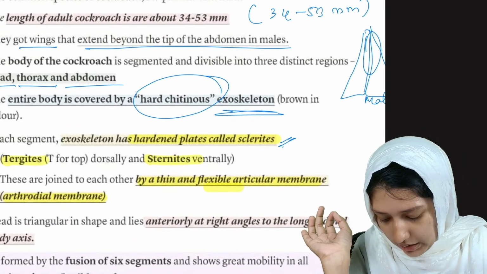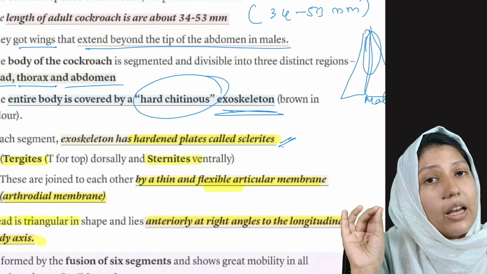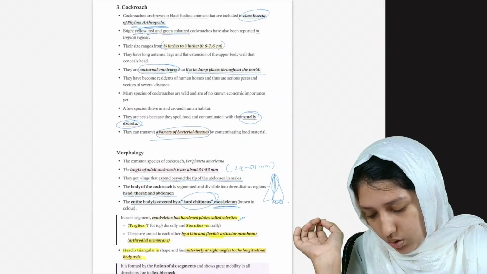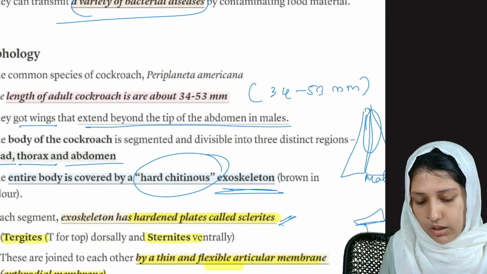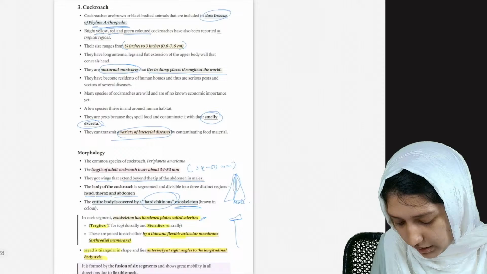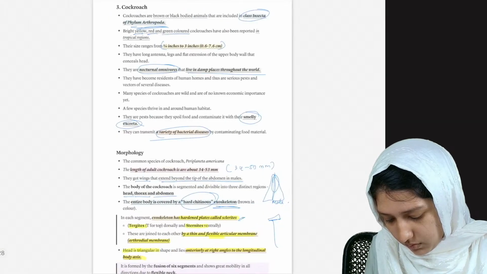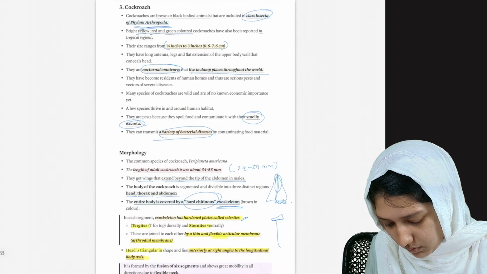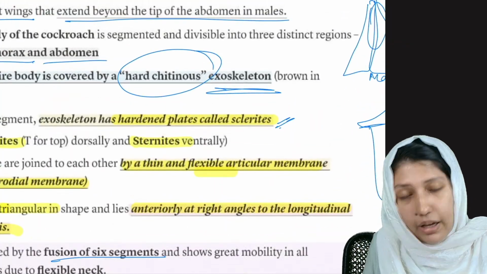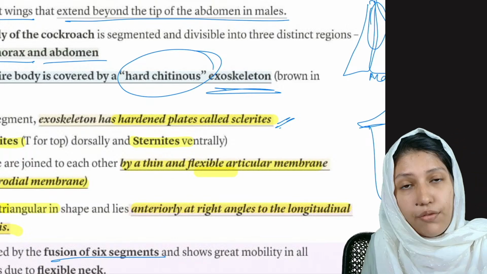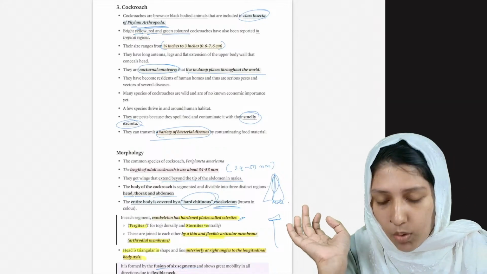Now their head is triangular in shape, anteriorly at right angles to the longitudinal body axis. So this will be their longitudinal body axis, and their head will be at 90 degrees. Clear? Their head is formed by a fusion of 6 segments. Because of that, they show great mobility, means the head will be mobile.